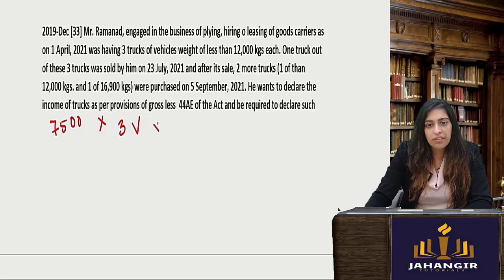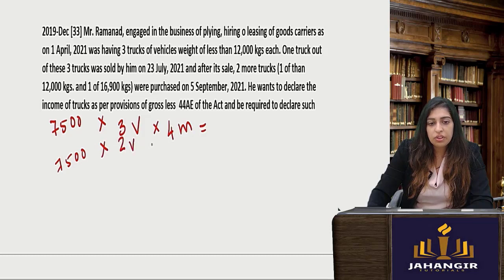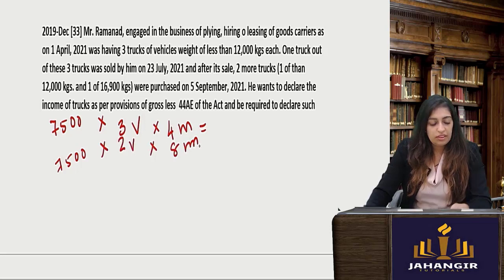And he had it for how many months? One of these trucks was sold by him on 23rd July. So basically up till July he had 3 trucks. April, May, June, July. 4 months he had 3 trucks. Even if it is 1 day, you will have to take the whole month. Okay? Now, what happened to the other? So in the remaining months, there will be 2 vehicles because one was sold. Correct? These are months.